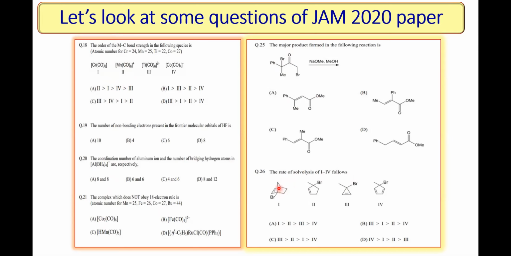SN1 reaction means the carbocation. So you should go to the stability of carbocation. Here you will get a non-classical carbocation. Here you will get an aromatic species. Here you will get an anti-aromatic species. This is a simple conjugated carbocation. So these 4 things are included in this question, based on the fundamental aspect only.